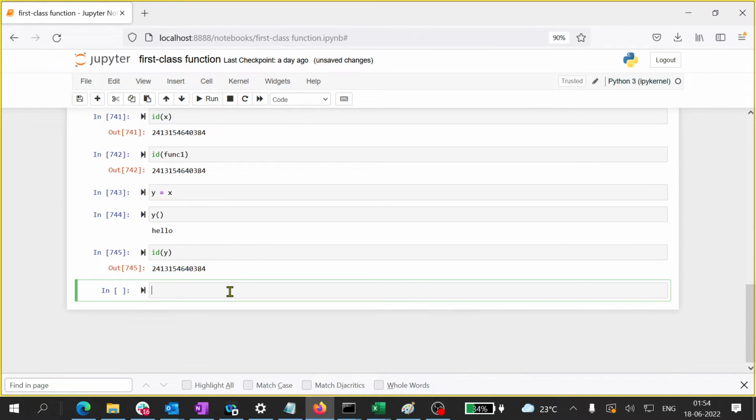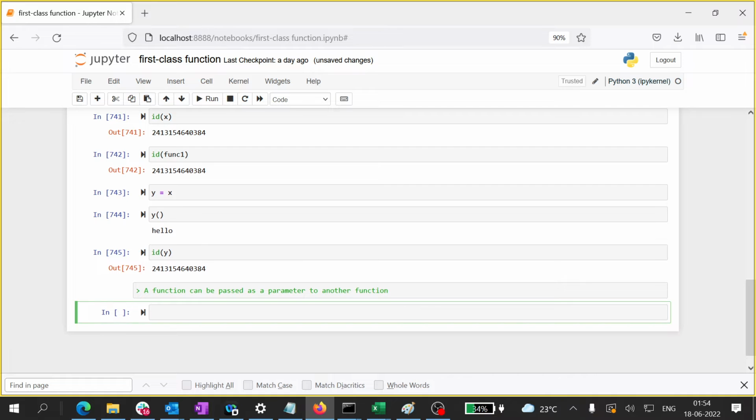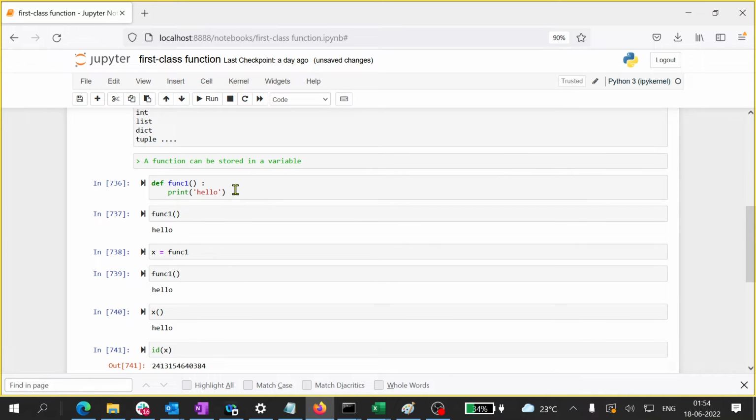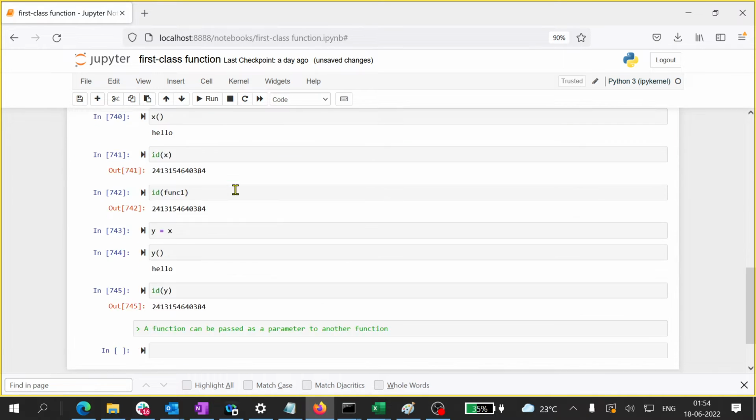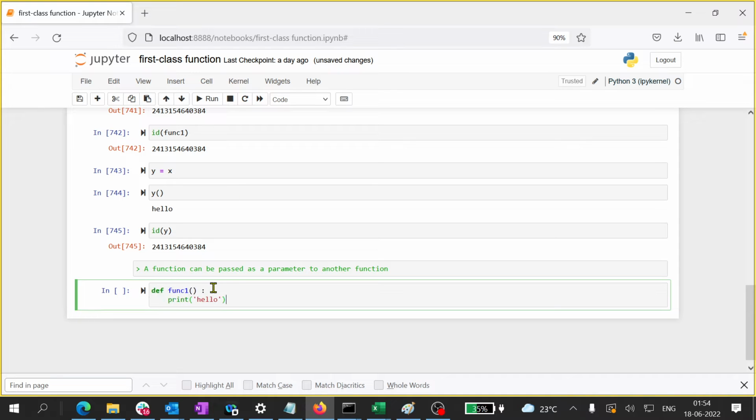Let me copy that first. Okay, done. Now I am writing another function. Let me copy this and simply modify it. So this is my function number 2.